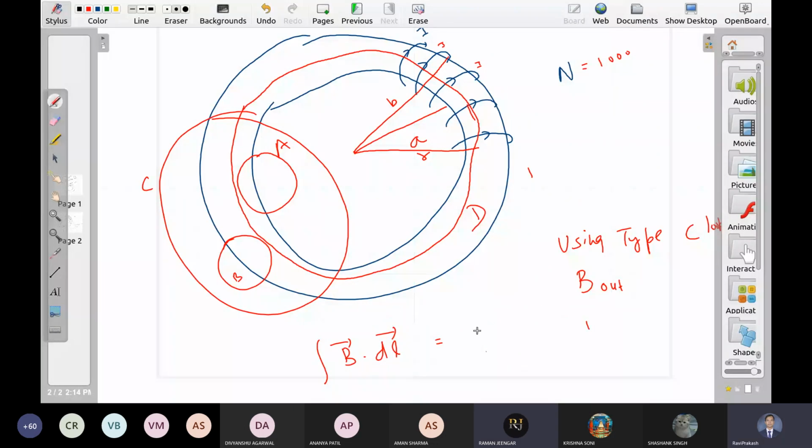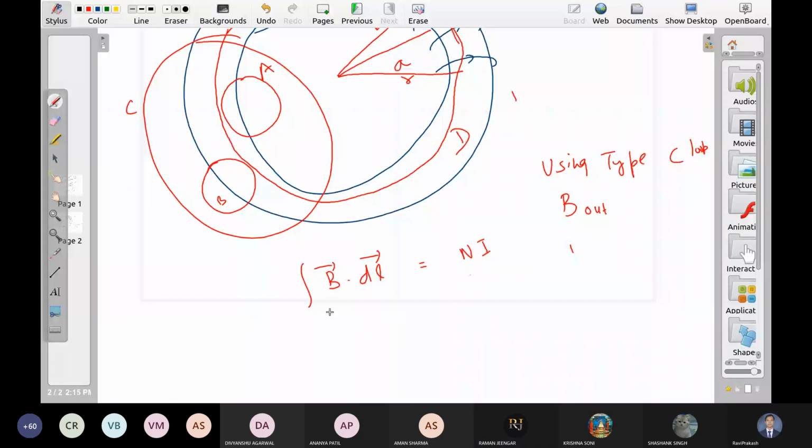Left hand side. How do I simplify left hand side? Left hand side, integral B dl is B into 2 pi r. B is constant, so B into 2 pi r. Okay. So B is equal to, sorry, capital N.